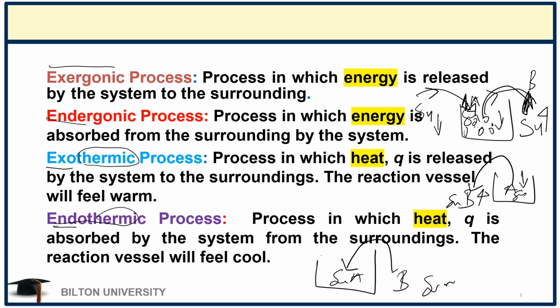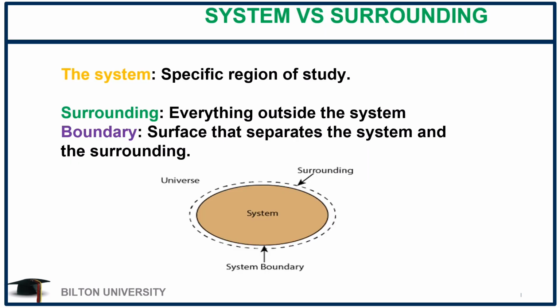So now, when the heat is moving from the surrounding to the system, the heat in the surrounding will decrease, while heat in the system will increase until the two reach a point of equilibrium. Now, during all this process, you realize that there's something that separates this system, point A and point B. So there's this boundary in between. It is this wall that is going to explain and show the interaction and the relationship between the system and the surrounding.